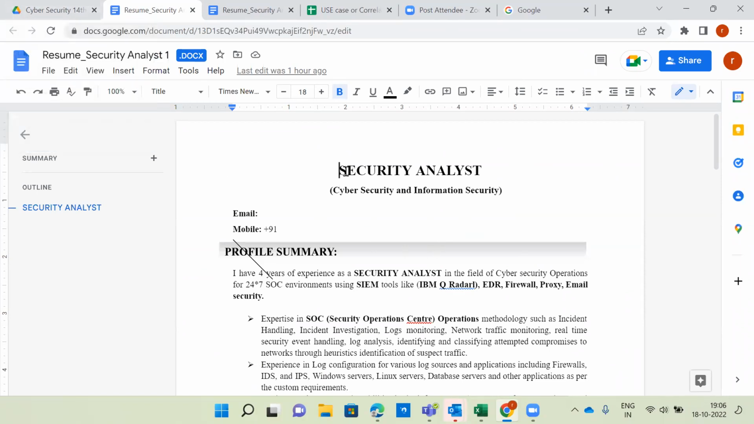So in the resume headline, security analyst. Under that one, we provided cyber security and information security. A couple of organizations normally call security analysts a part of either cyber security or information security. Example, maybe you are going for HSBC and you are selected for SOC operations. They will give your designation as information security analyst. They will not give cyber security analyst. Organization to organization, this role will change.